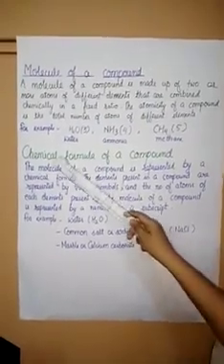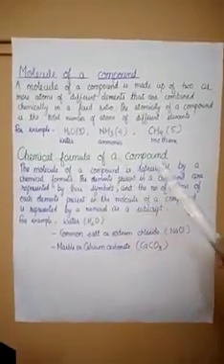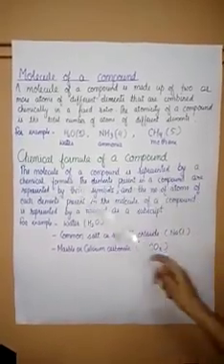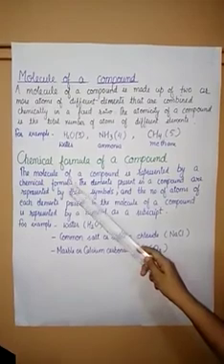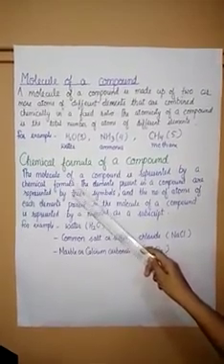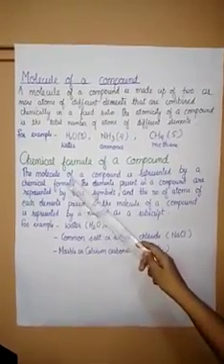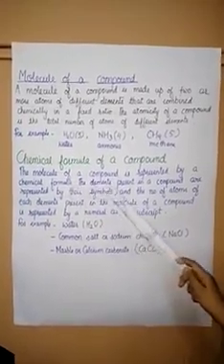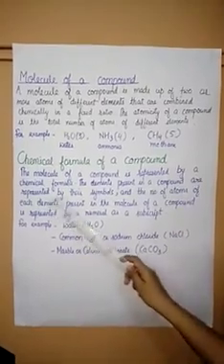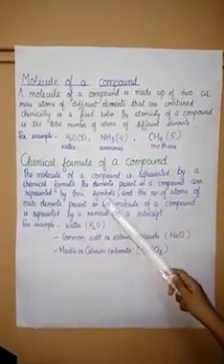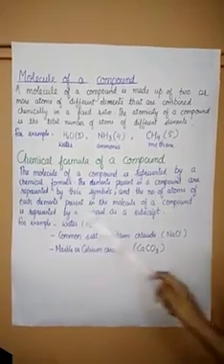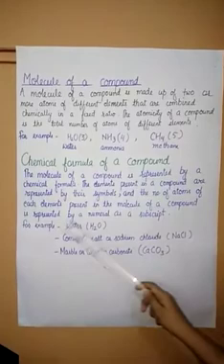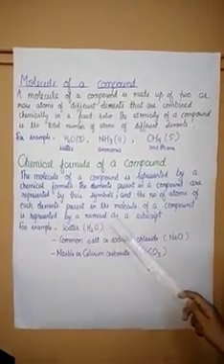Next is chemical formula of a compound. The molecule of a compound is represented by a chemical formula. Like elements are represented by the symbols, so molecule of a compound is represented by chemical formula. The elements present in a compound are represented by their symbols, and the number of atoms of each element present in the molecule of a compound is represented by a numeral as a subscript.